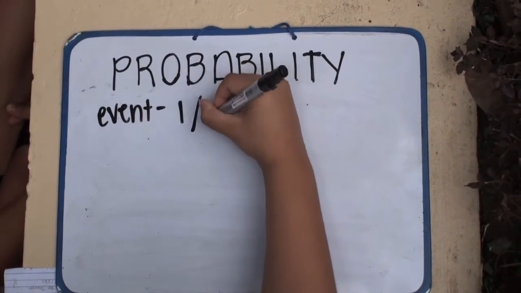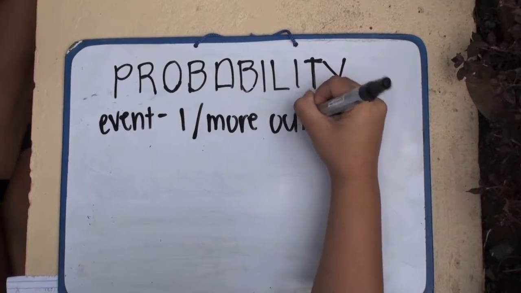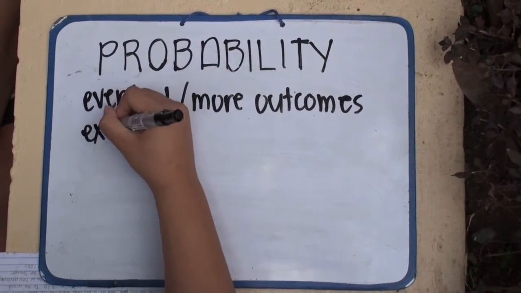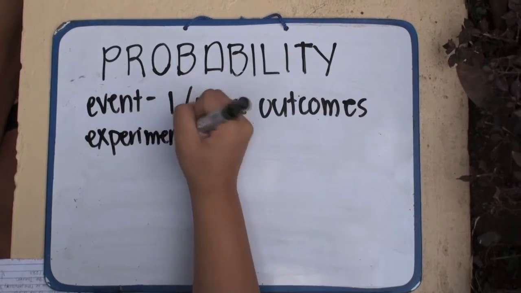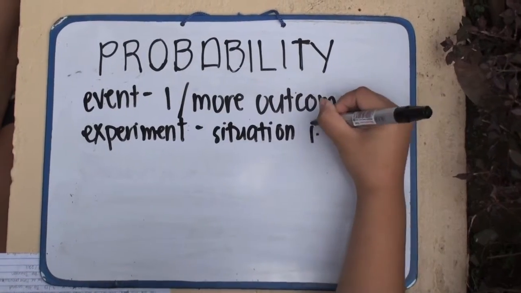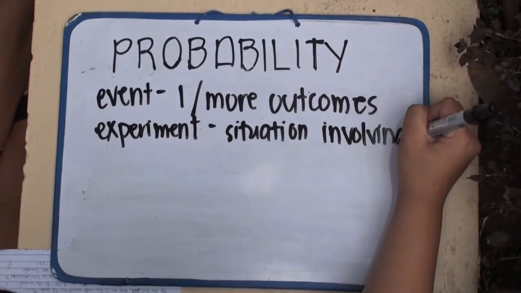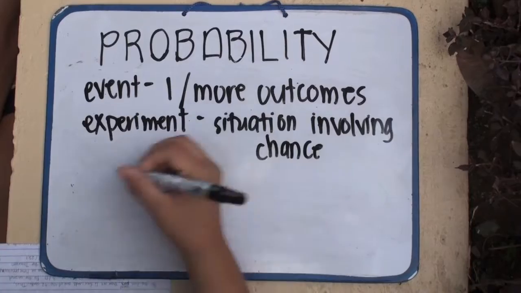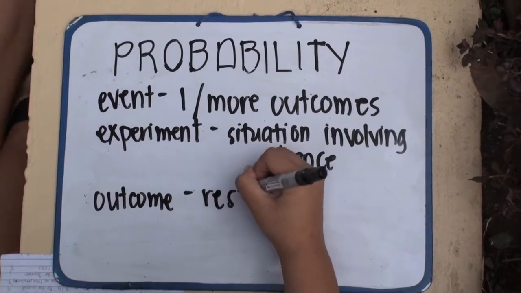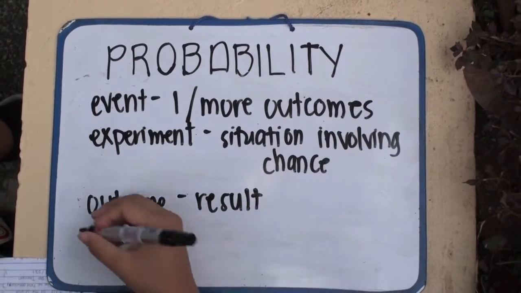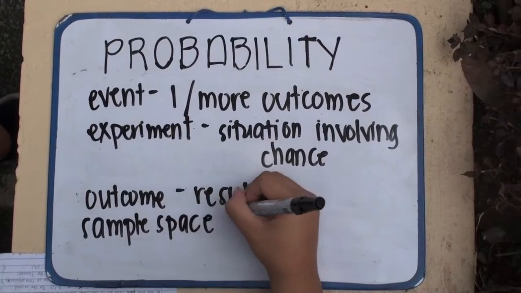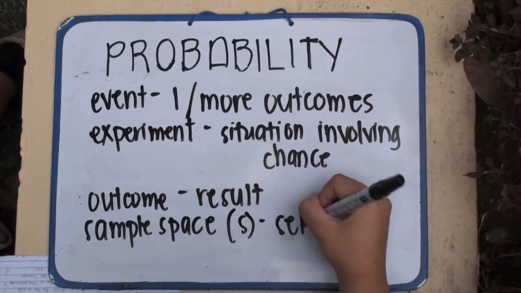For definition of terms, an event is one or more outcomes of an experiment. An experiment is a situation involving chance or probability that leads to results called outcomes. An outcome, as stated, is the result of a single trial of an experiment. And lastly, the sample space, or S, is the set of all possible outcomes of an experiment.